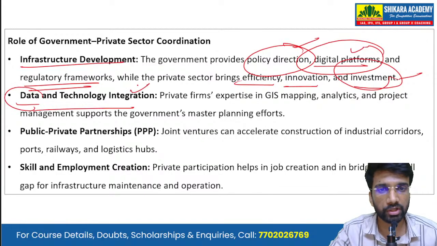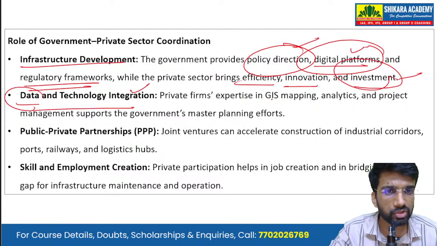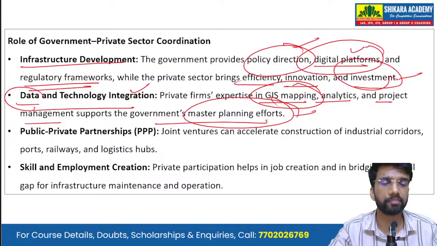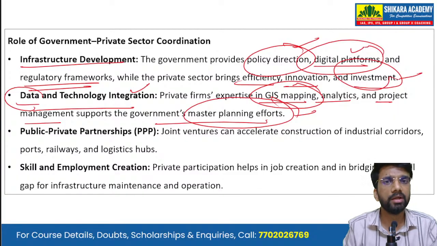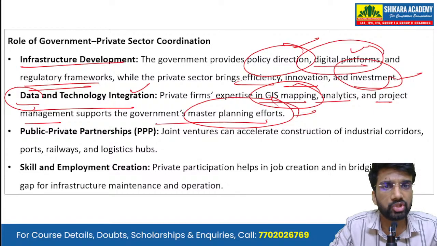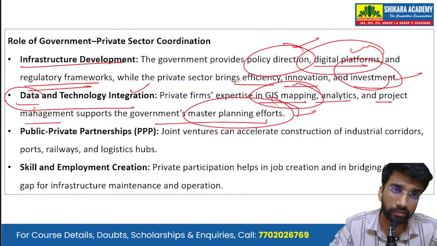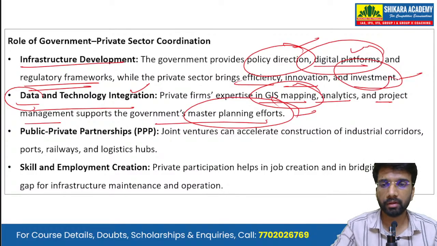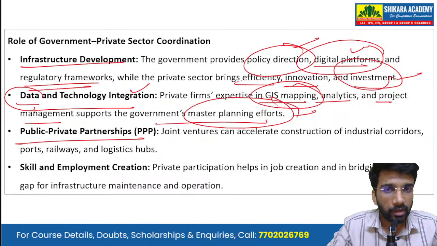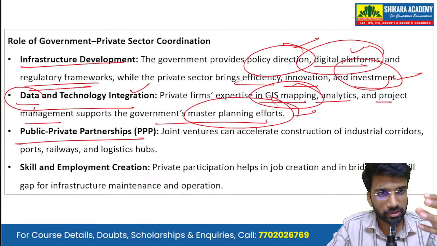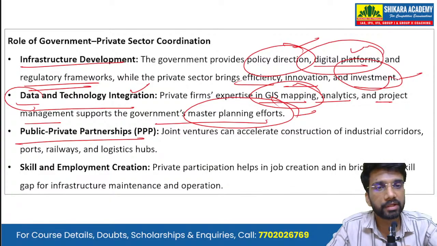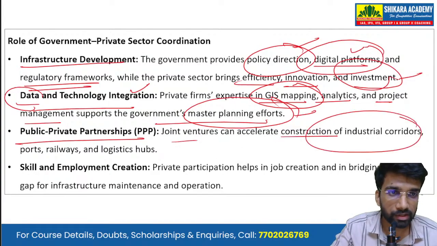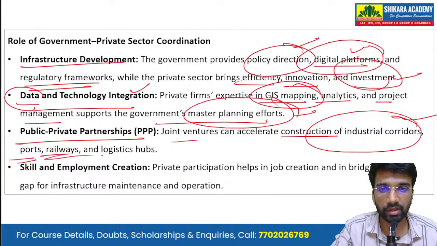Then there is data and technology integration. So private firms' expertise in GIS mapping, analytics, and project management support government's master planning efforts. So planning will be done by the government, and the other expertise of the private sector, like the GIS mapping, the private analytics, as well as the project management experience of the private sector, will be deployed. Then the public-private partnerships. So there are joint ventures between the government sector as well as the private sector. These joint ventures can accelerate the construction of the industrial corridors like ports, railways, and logistics hubs.